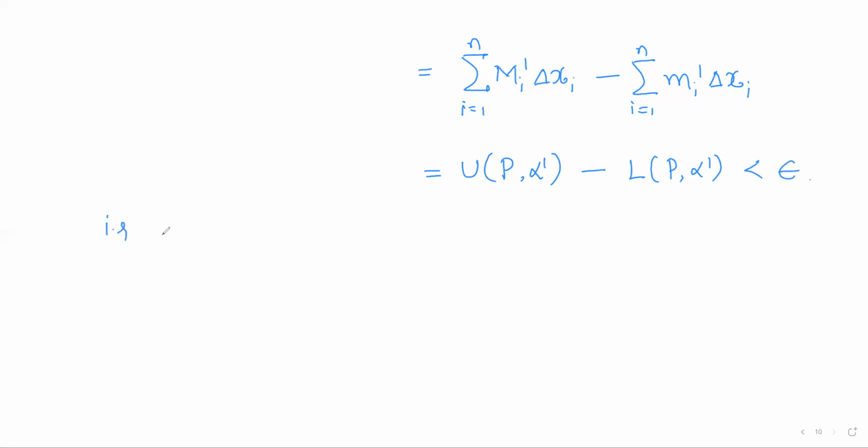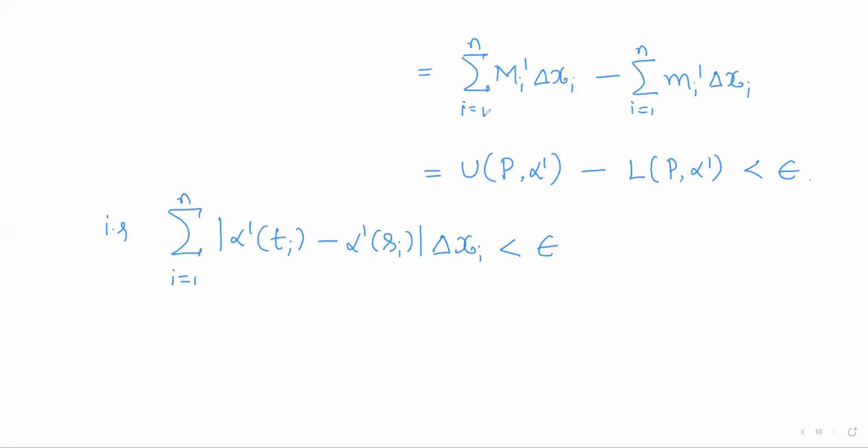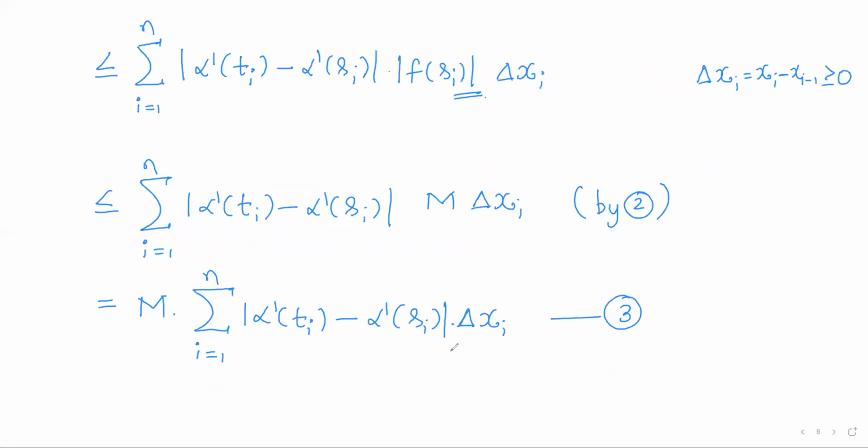So the summation of modulus of alpha dash of ti minus alpha dash of si into delta xi, i running from 1 to n, can be made less than epsilon, because this summation is less than or equal to this one, which is in turn less than epsilon. So this is what we get. Now use this in equation 3.